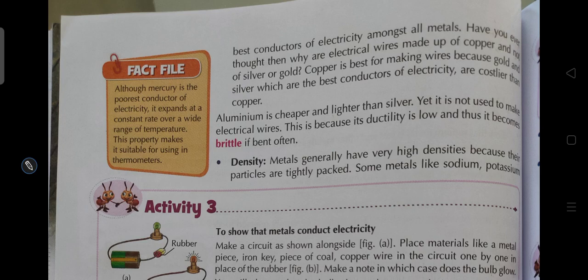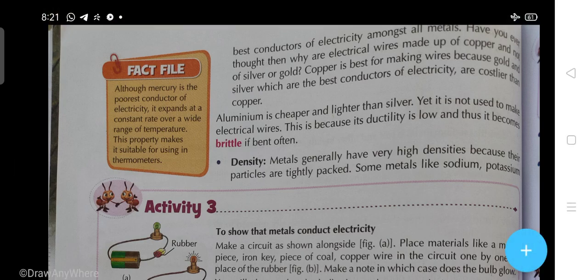Because students, copper is best for making wires, because gold and silver, which are the best conductors of electricity, are costlier than copper. Yes, these are costlier than copper. That's why we do not use silver and gold instead of copper. Now aluminium is cheaper and lighter than silver, yet it is not used to make electrical wire, because its conductivity is low and it becomes brittle if bent often.